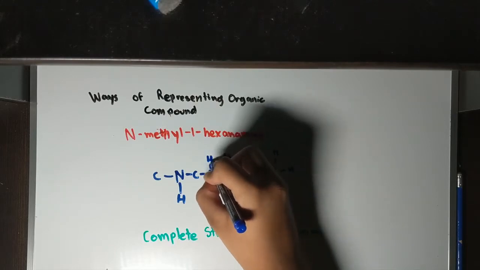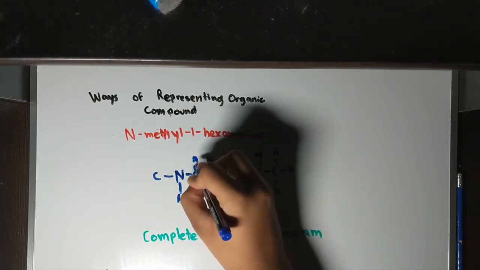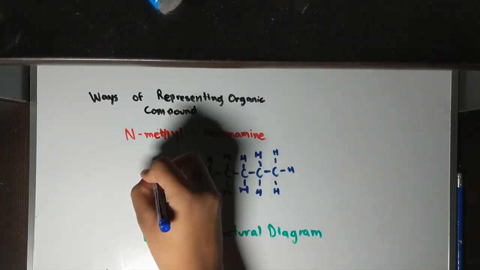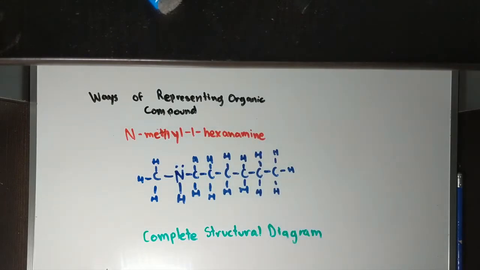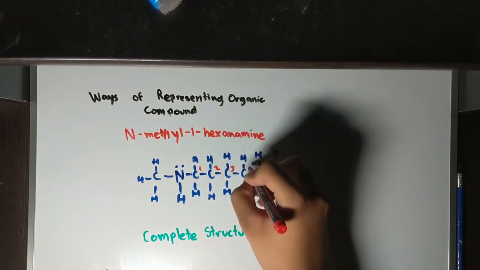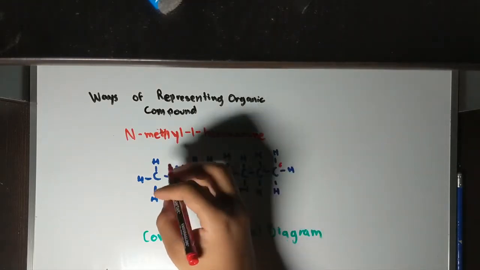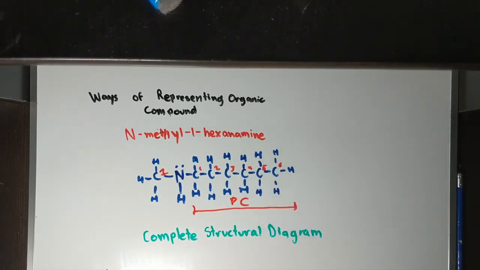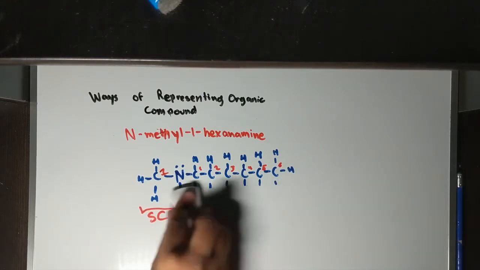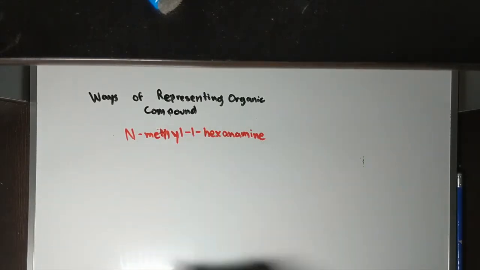Now we're going to attach as many H's as needed to fill the gaps, so that each atom has all the electrons it needs to have a full valence shell. We notice that the N has a lone pair. That means that all the shells are full. See, we have the parent chain with 6 carbons and the side chain with 1, which is N-methyl. We could use this information to draw our next diagram.